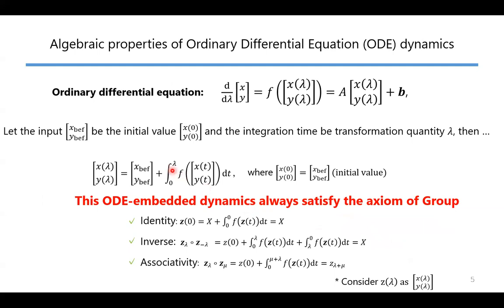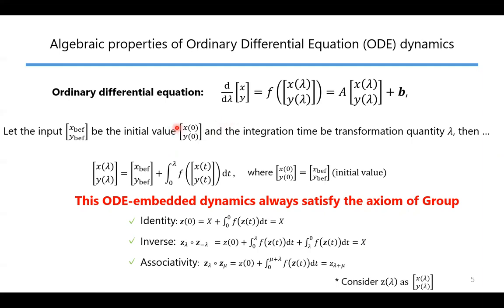As a transformation model, having these axiom properties is important, and we found that ordinary differential equation dynamics, ODE dynamics in short, always meet these properties.